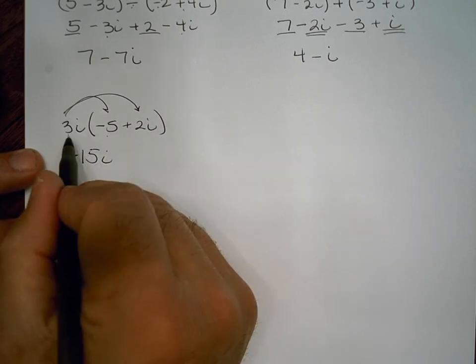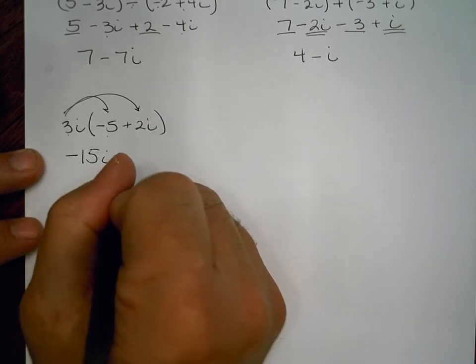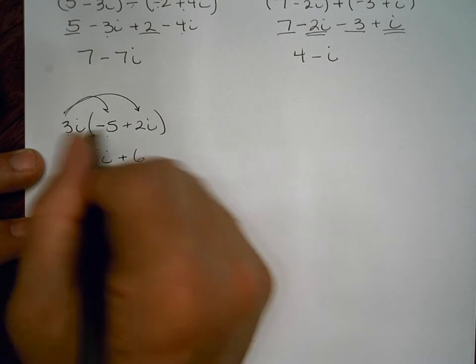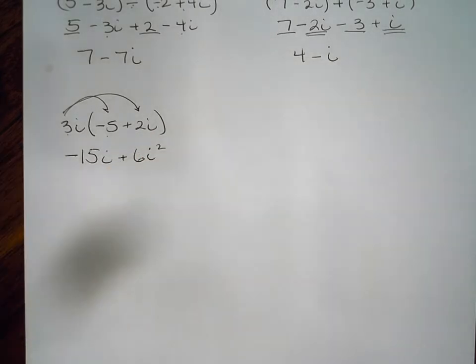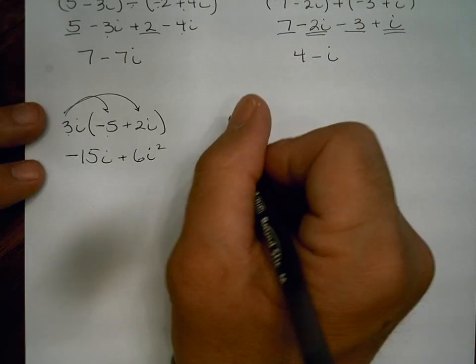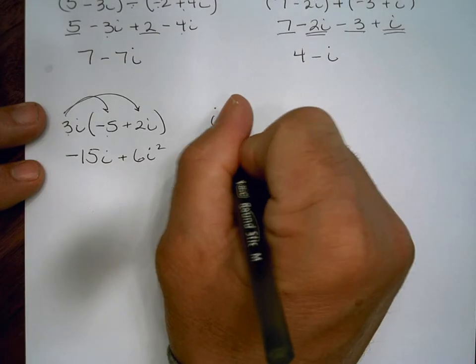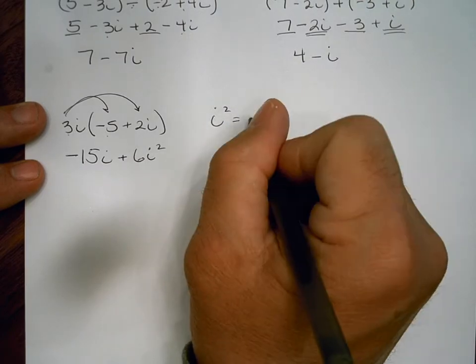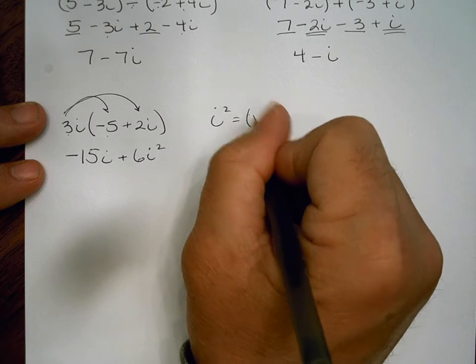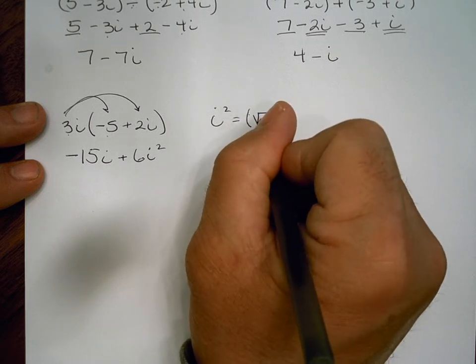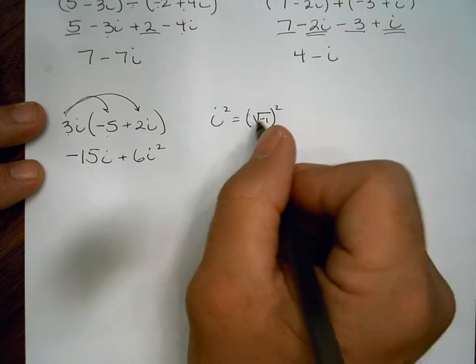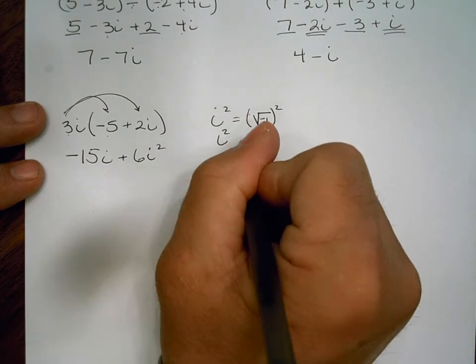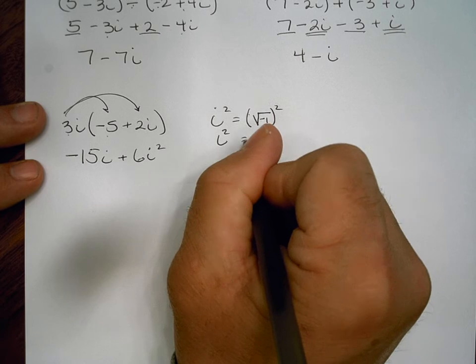And we have 3i times 2i, which is 3 times 2 is 6. i times i is i squared. Okay, now you have to remember, what did I tell you i squared equals? Well, let's just do it this way. i squared equals negative 1, or the square root of negative 1 squared, which means i squared equals just negative 1.